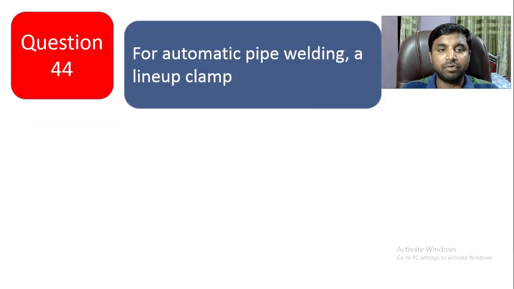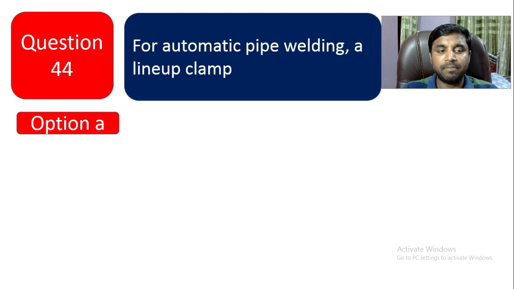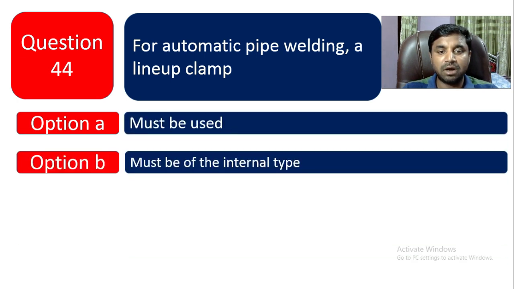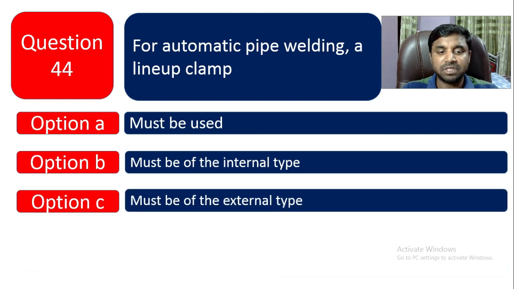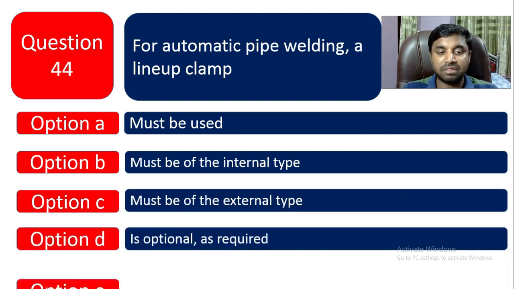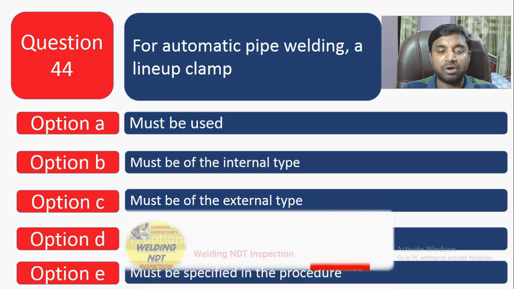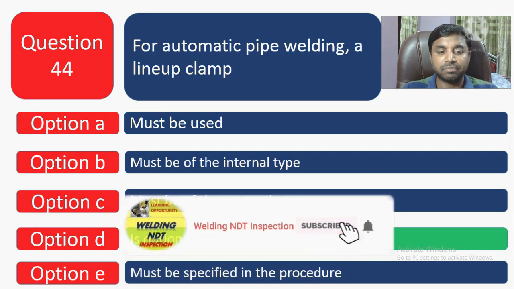Question number 44. For automatic pipe welding, a line-up clamp, option A must be used. Option B must be of the internal type. Option C must be of the external type. Option D is optional as required. Option E is must be specified in the procedure. So it is optional as required. You can use or you cannot use. So option D is the right one.